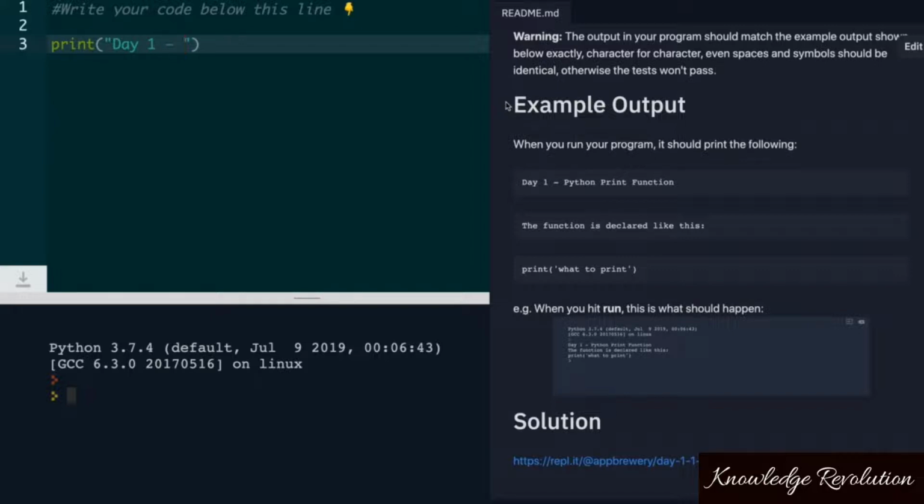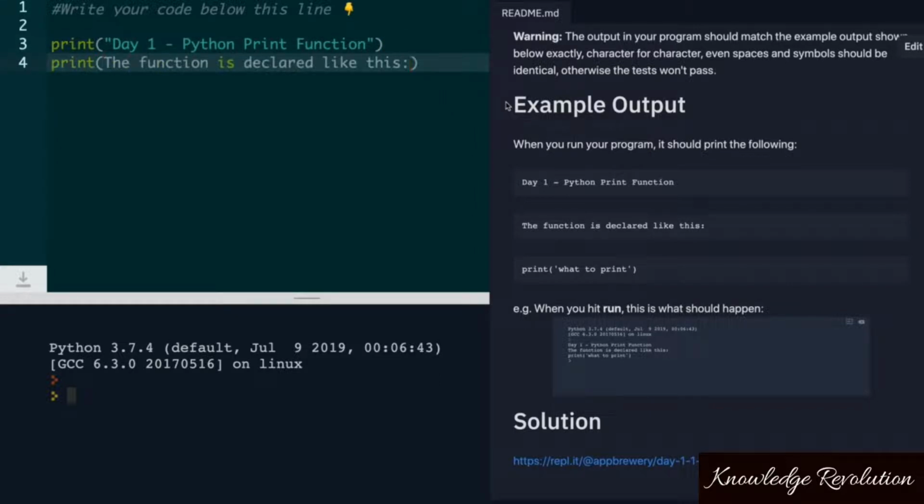Now, it's really easy to make spelling mistakes, but I really encourage you to actually type out anything that you put into your code rather than just simply copying and pasting it. Now, of course, it works exactly the same way. I could just copy and paste the code in here, but it's often in these cases where you make mistakes, like, for example, forgetting to add the double quotes around the text that you want to print. I really recommend just typing out the code for practice whenever you're doing these code challenges.